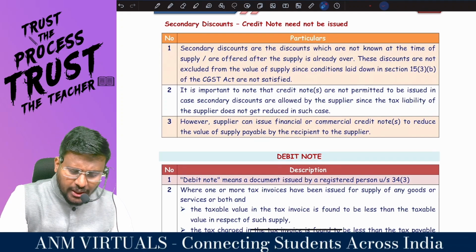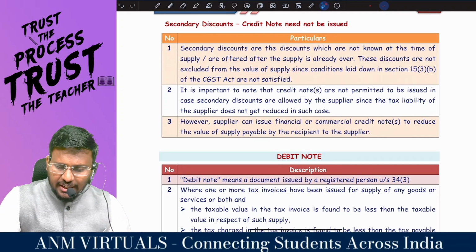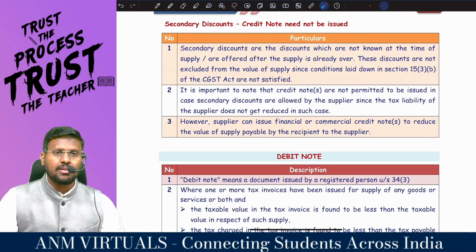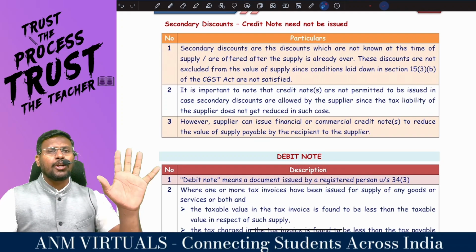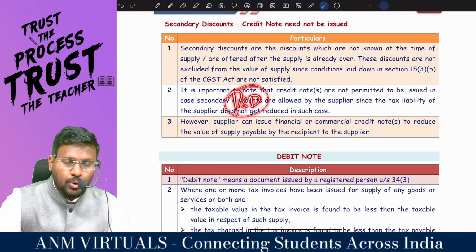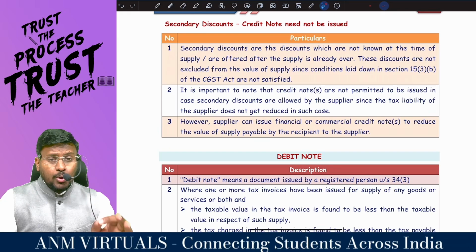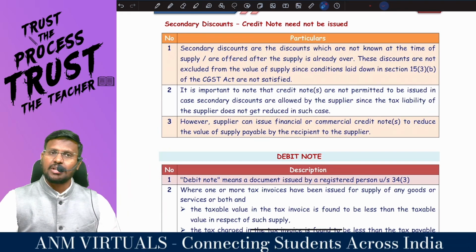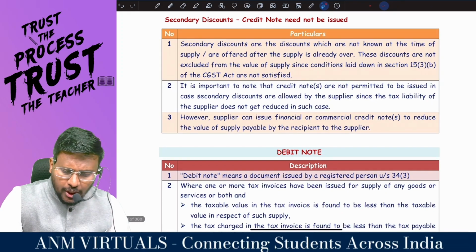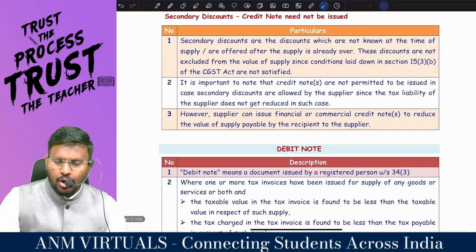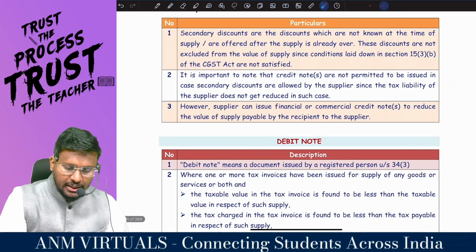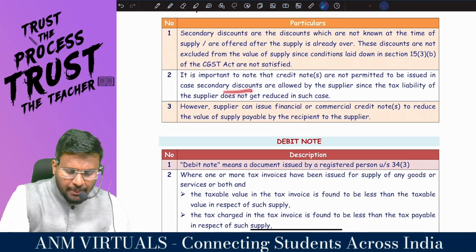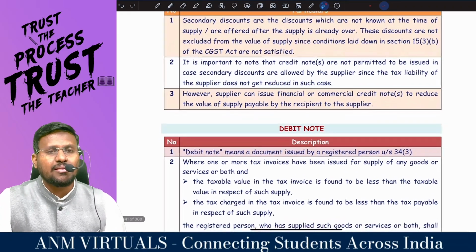These discounts are not excluded from the value of supply, since conditions laid down in section 15(3) of the CGST Act are not satisfied. My dear lovable students, these discounts cannot be reduced because this is a post-supply discount. In order to reduce the post-supply discount, you have to satisfy certain conditions. So it is important to note that credit notes are not permitted to be issued in the case secondary discounts are allowed by the supplier, since the tax liability of the supplier does not get reduced in such case.